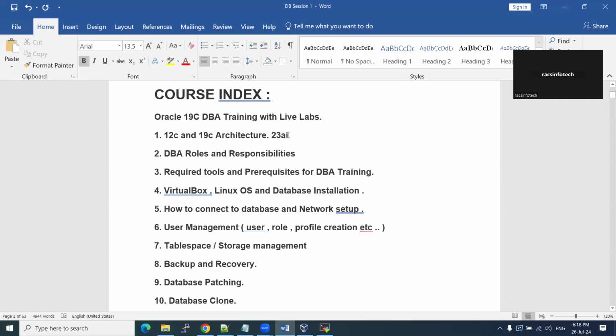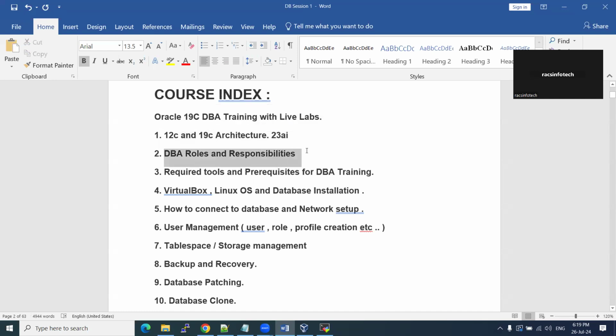I haven't mentioned that in the course index, but I'm going to share it as well. So this is about what software we are going to learn and what versions we have. 19C is the latest version with long-term support. 23 AI is also there, but as of now most of the customers are using 19C.